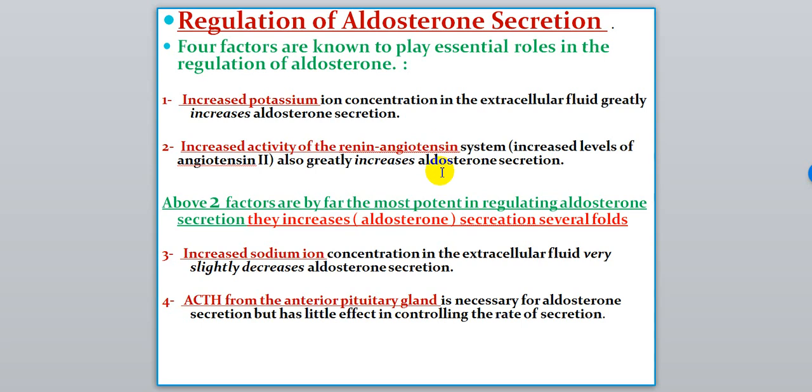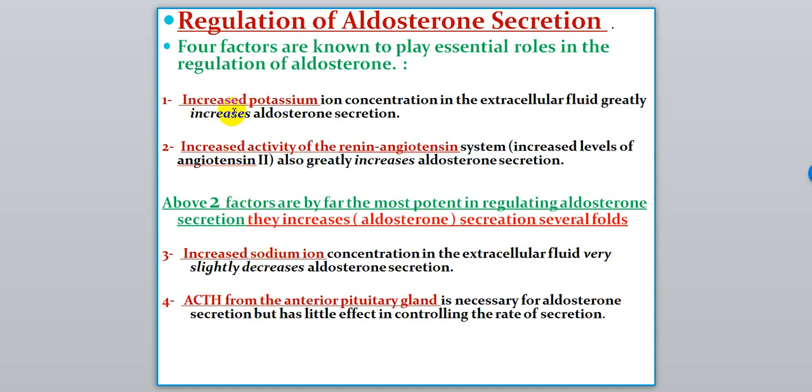Today we're talking about regulation of aldosterone secretion. We have 4 factors that can control the secretion of aldosterone, 2 of them with a strong effect and 2 others with slight or little effect.